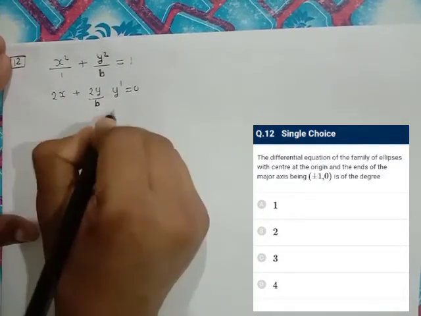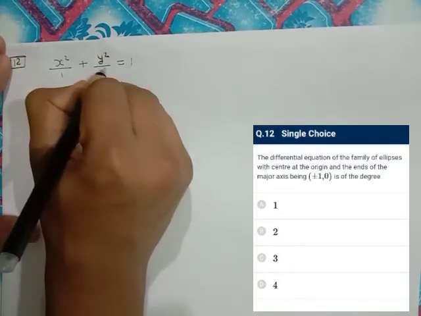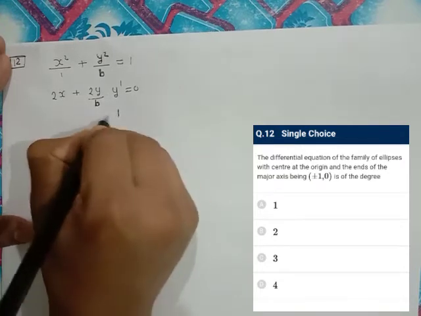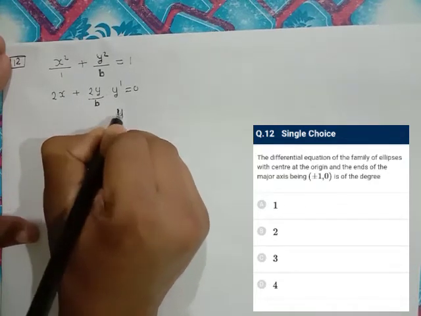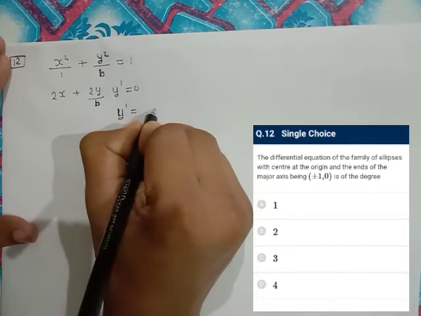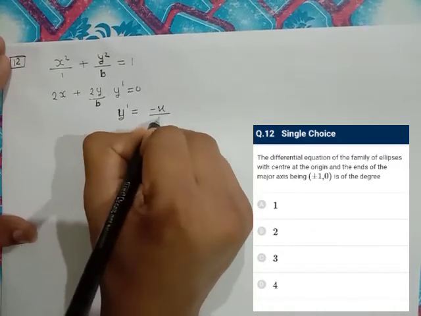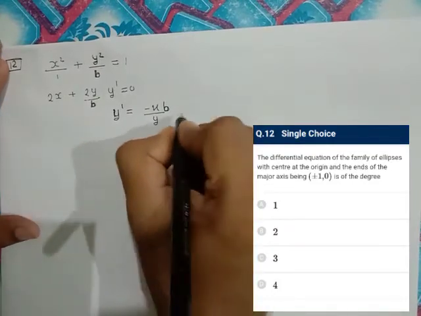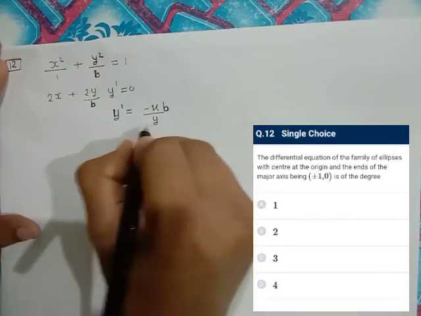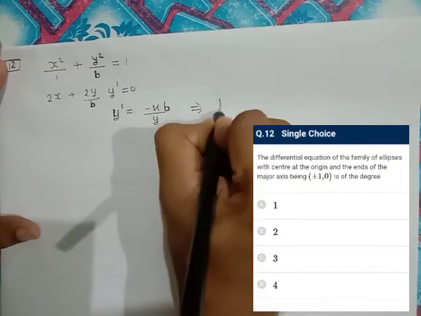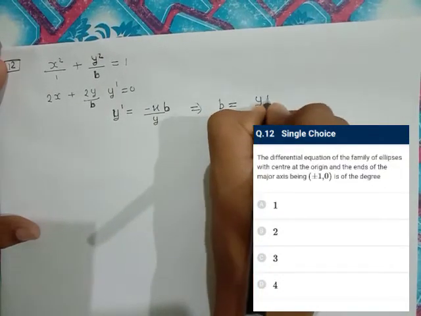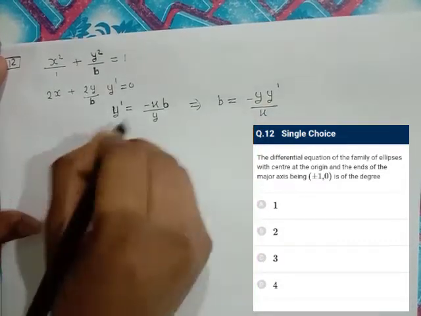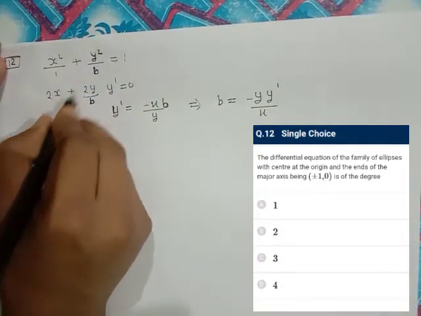So from here we can write, 2 gets cancelled, so y dash is equal to minus x upon y and b here. That implies b is equal to y dash upon minus x, and we put it here.